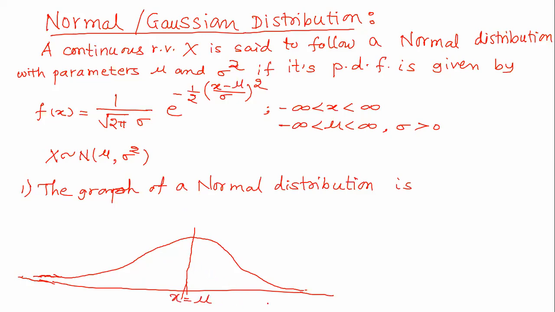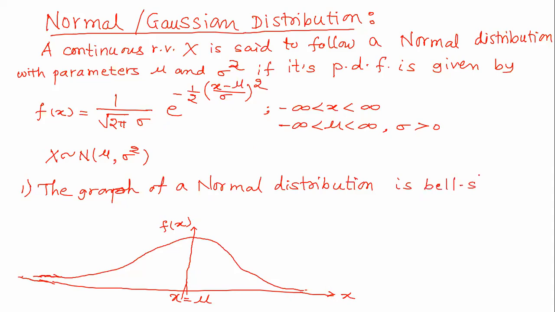Along the horizontal axis we have different values of x, and along the vertical axis we have corresponding values of f of x. And what is f of x? f of x is 1 upon root 2 pi sigma e raised to minus 1 by 2 (x minus mu upon sigma) whole square. So the graph of a normal distribution is bell shaped.